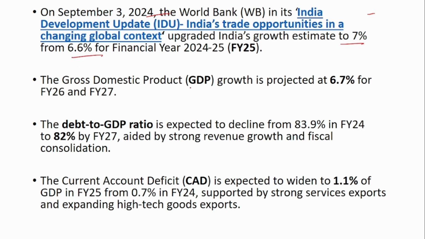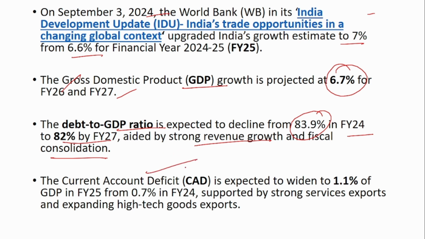Simultaneously, the GDP growth for financial years 26 and 27 is projected at 6.7%. It is also expected that the debt to GDP ratio will decline from 83.9% in financial year 24 to 82% by financial year 27. The main reason will be strong revenue growth and fiscal consolidation, which will support this reduction in the debt to GDP ratio.